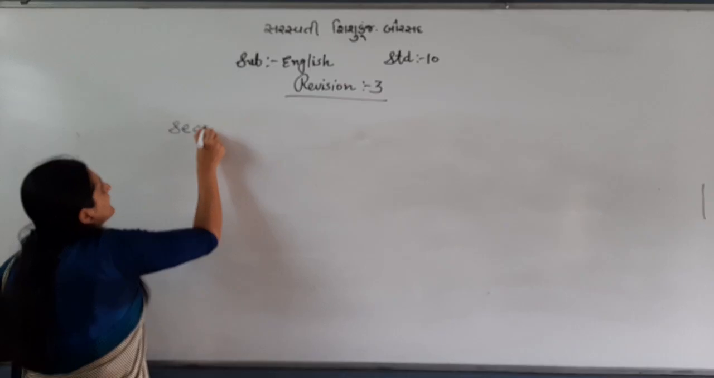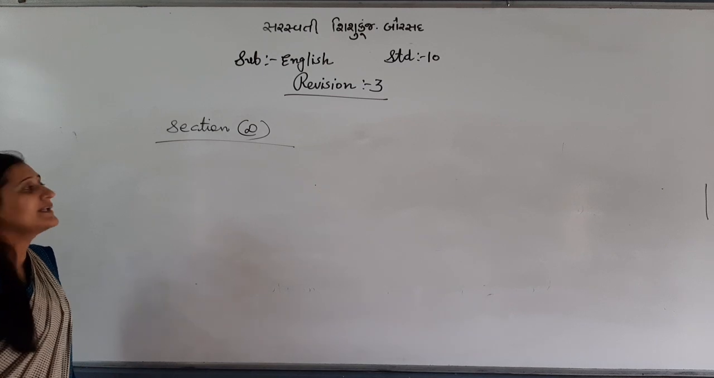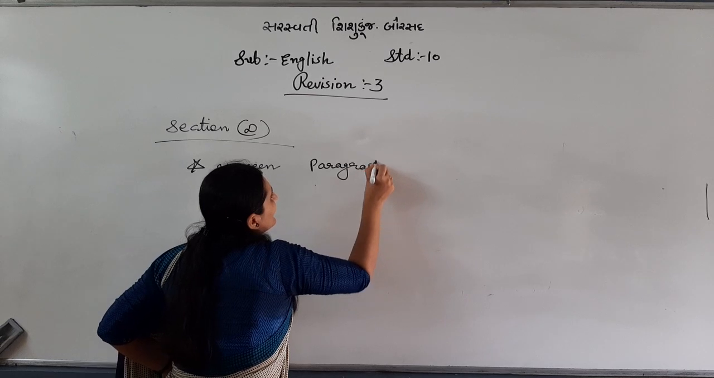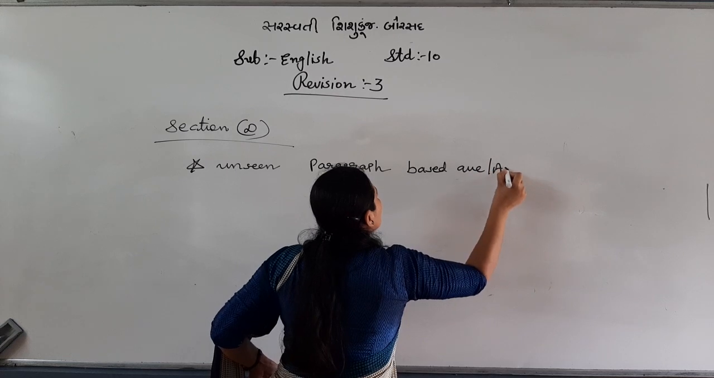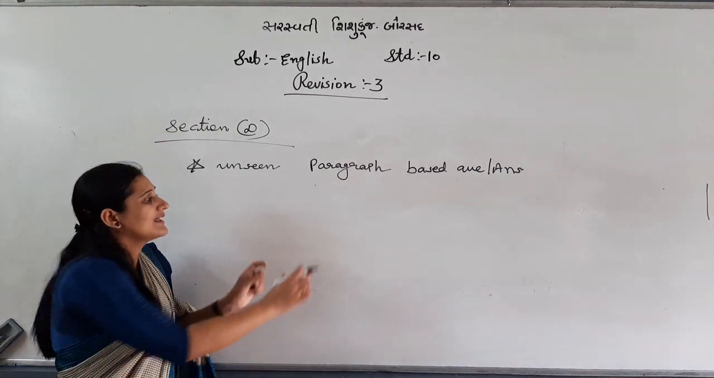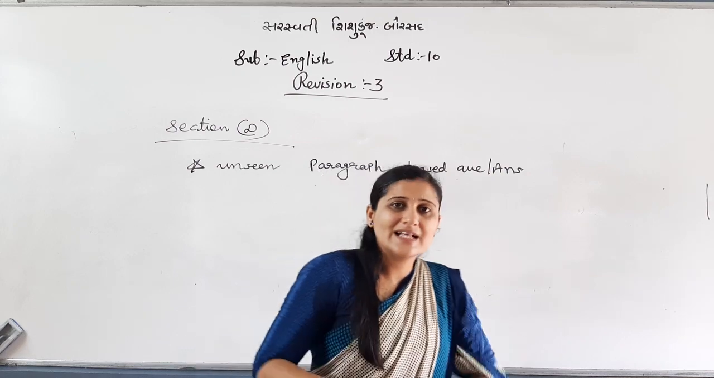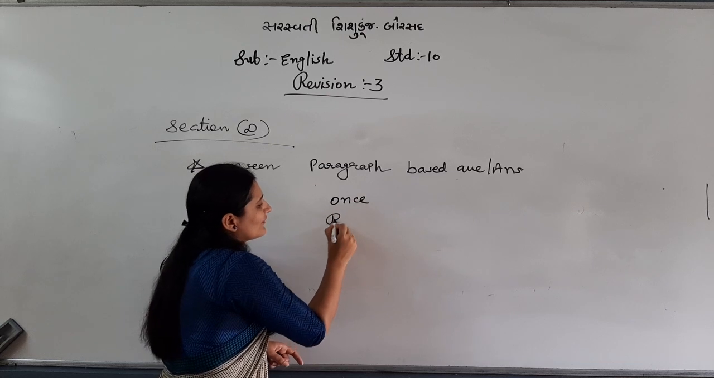Section D. Here section C is over. In section D, first will be the unseen paragraph based question answer. Here, my dear students, I want to tell you one thing: some students are reading the question first, then they find that word in the paragraph, where is it, and then they write that answer. No. Read the whole paragraph once, then read the question and answer.